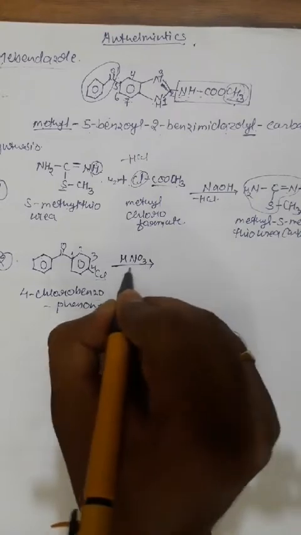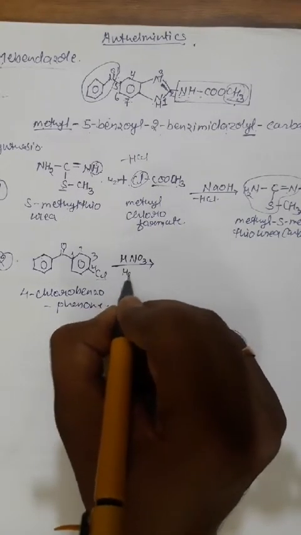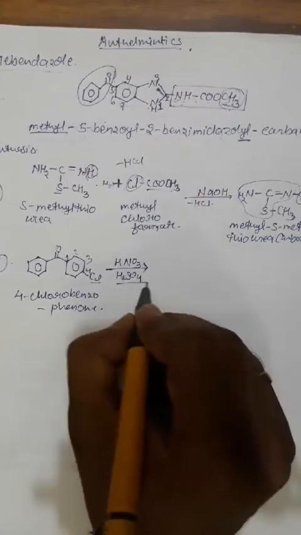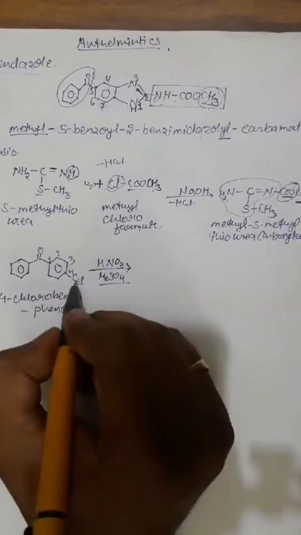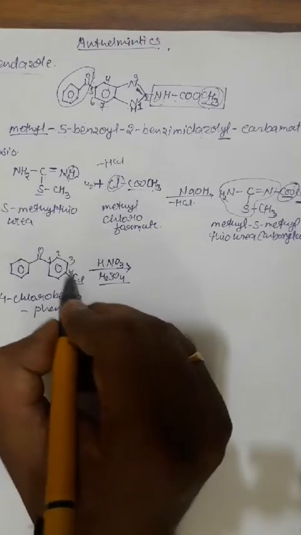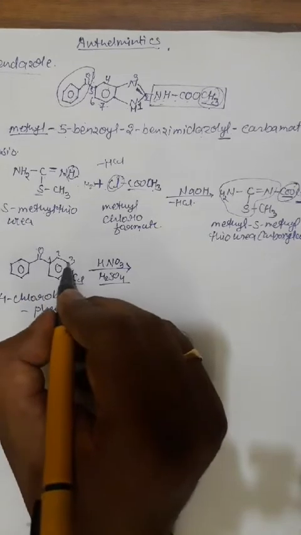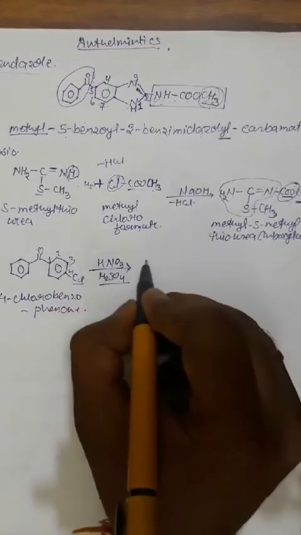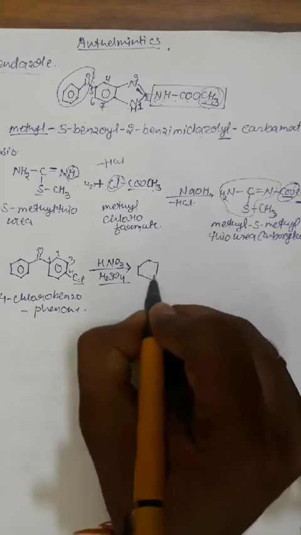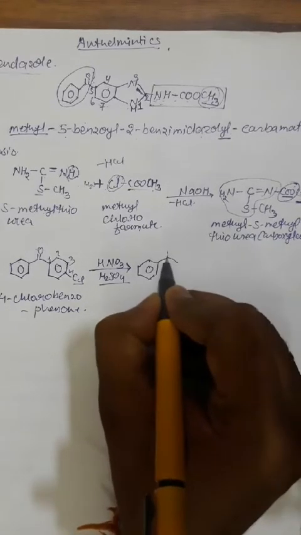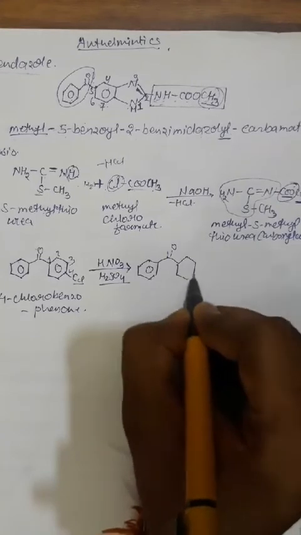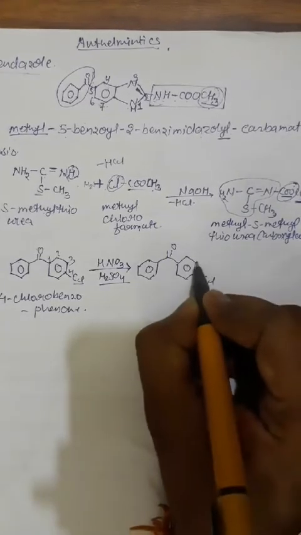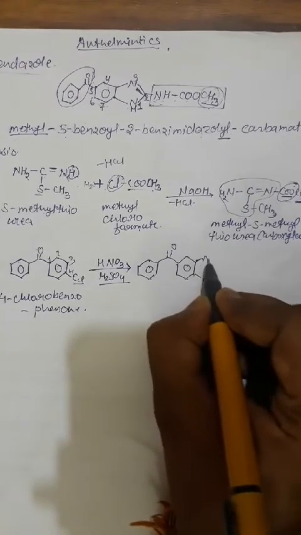the nitration will take place in the presence of HNO3 and H2SO4. As we know, for nitration we require HNO3 and H2SO4. So this chloro is an ortho directing group, and this ketone is a meta directing group. The benzophenone group is there, so the nitro group is going to attach at the third position. Then we get this one. So this way we will prepare the 3-nitro